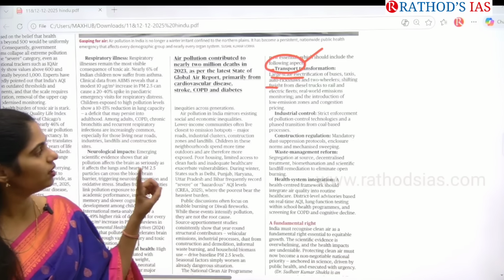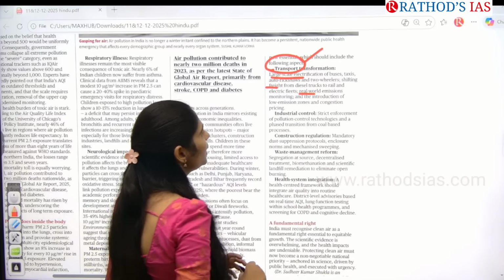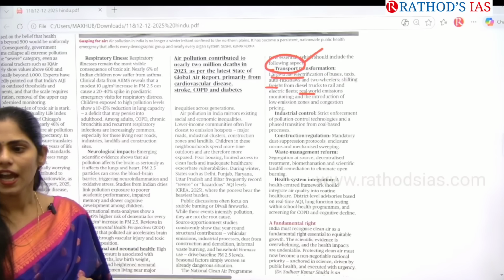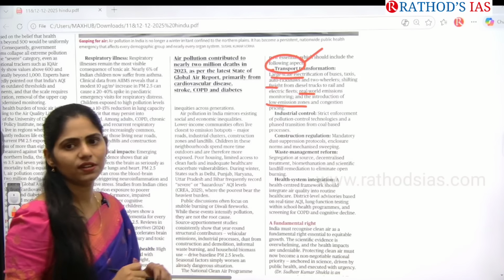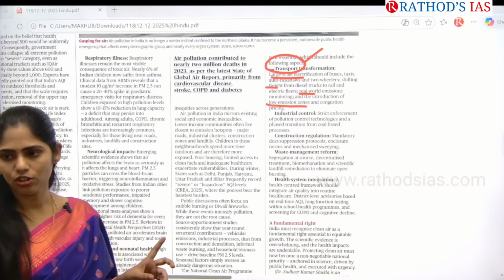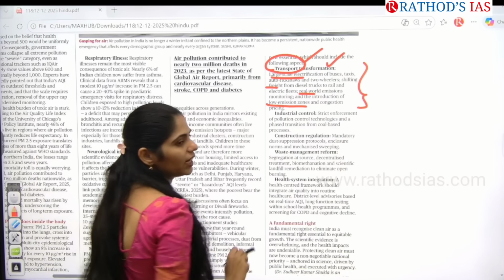We can go for freight changes. And we have to go for real-time emissions monitoring. And we have to go for introduction of low emission zones as well as congestion pricing also. Those are the things that we can do in these transport related areas.